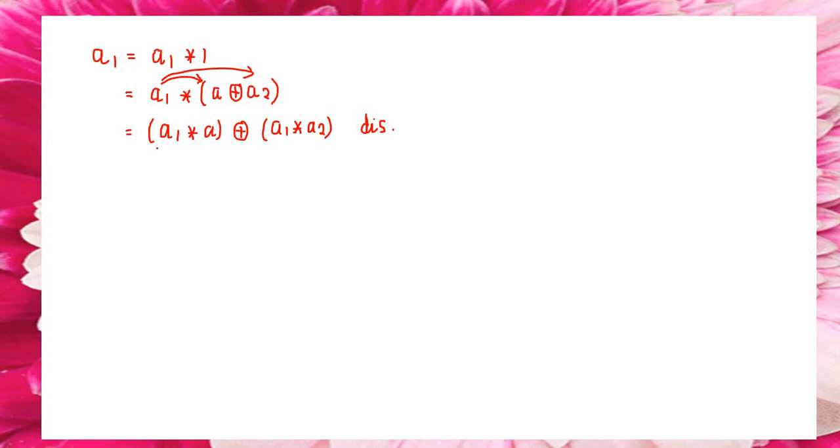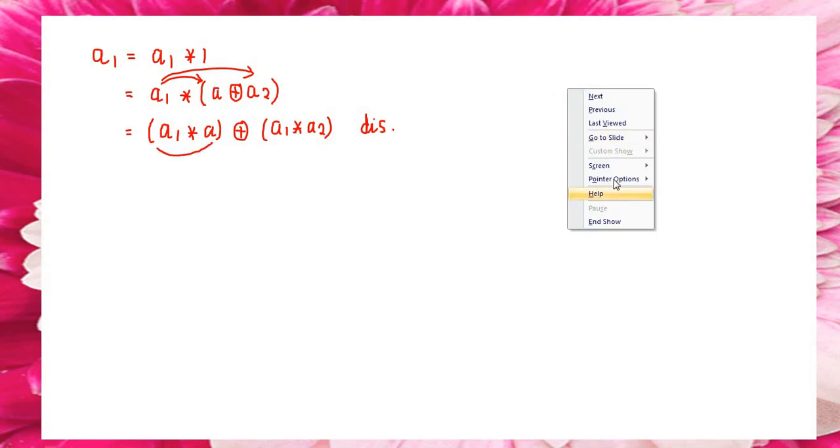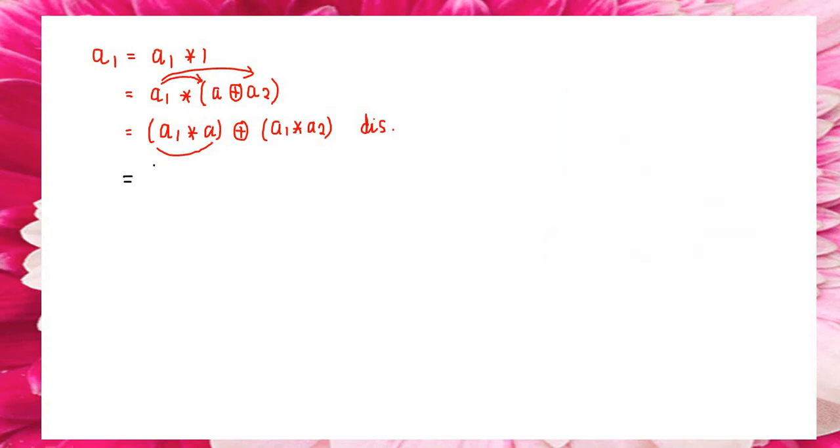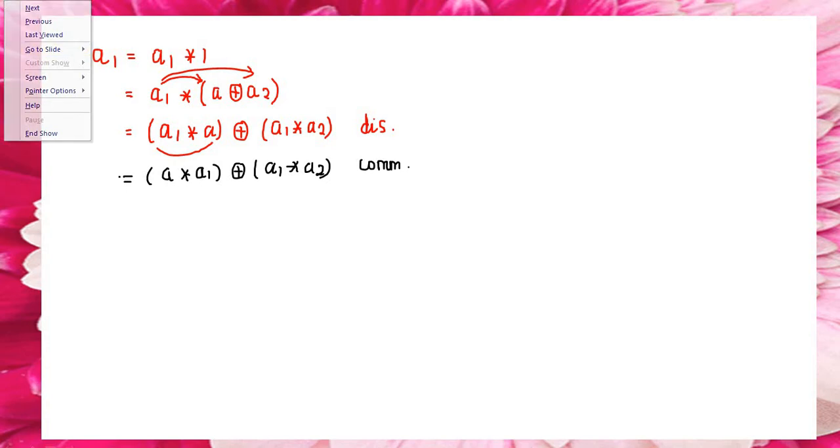Next, by using the commutative law, I am going to write A1 star A as A star A1. All the other terms will be the same. This is known as the commutative law. Next, by using the same definition, A star A1 will be 0. All the other terms we can write the same.